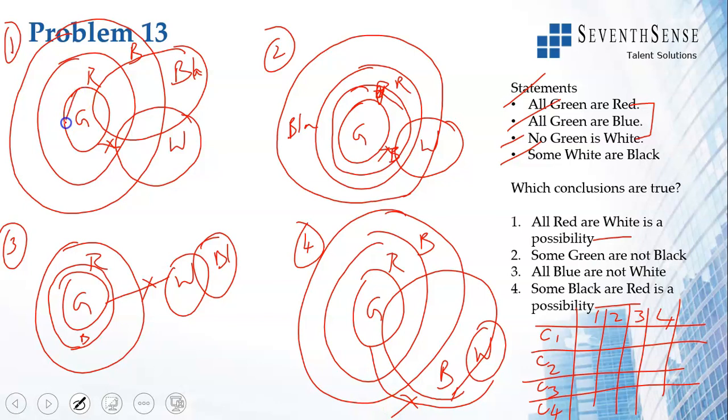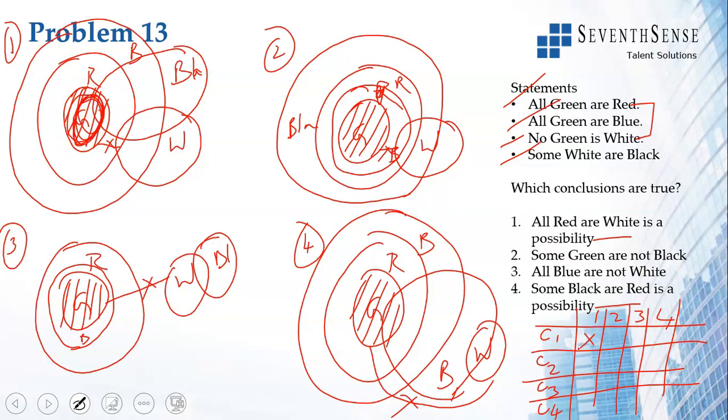Now, this part of red which is green can't be white. This part of green which is red can't be white. So all red or white is not possible. Some red can be white, but all red can't be white because this area of red can't be white. So it is not possible in any diagram.